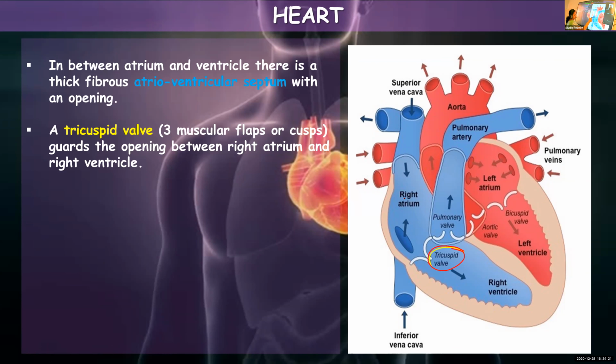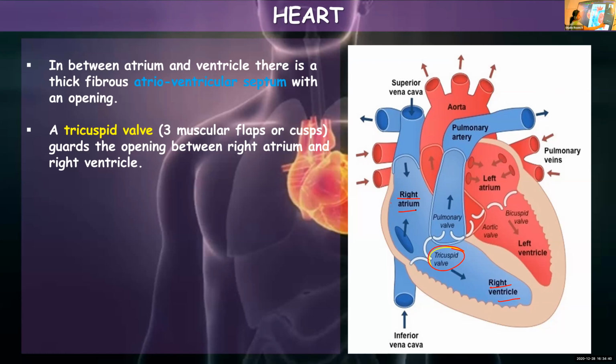So this is the right atrium, right ventricle. Separating them, there is the tricuspid valve having 3 muscular flaps. So this one guards the opening between the right atrium and right ventricle.